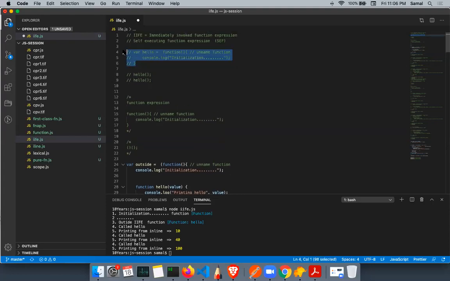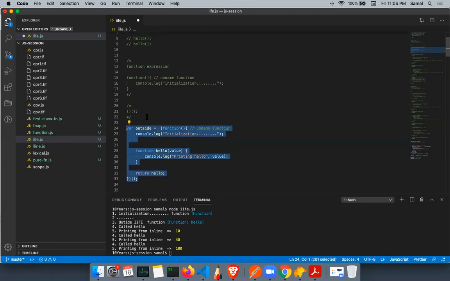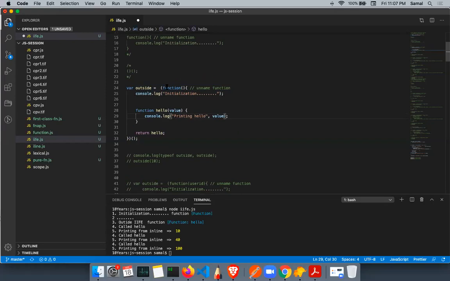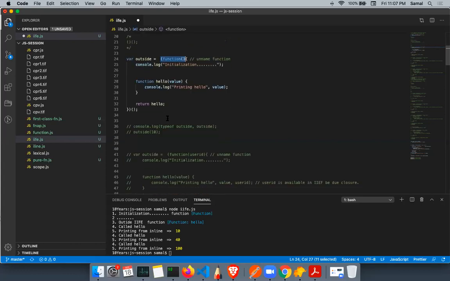All right, let me just come here. This is a function expression, or a function assignment. And this one is also a function expression with an IIFE, returning a function. This is also kind of part of a higher order function. And this is scoping. This outside function is running only once.